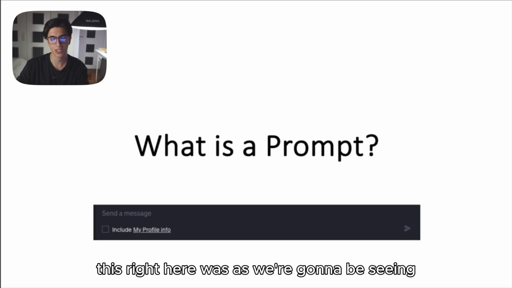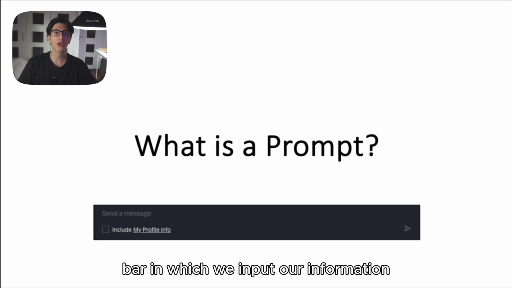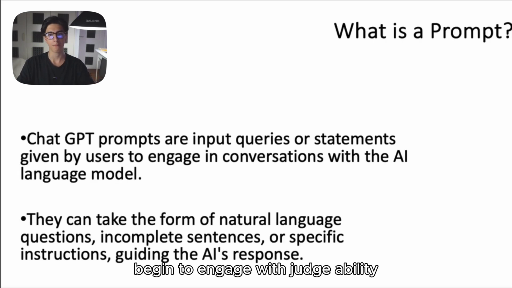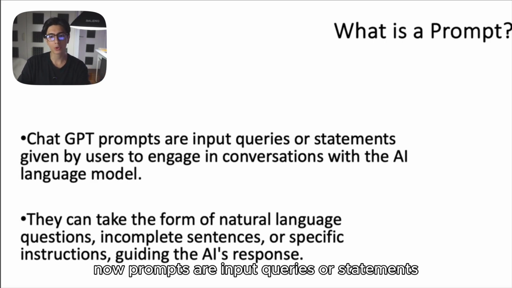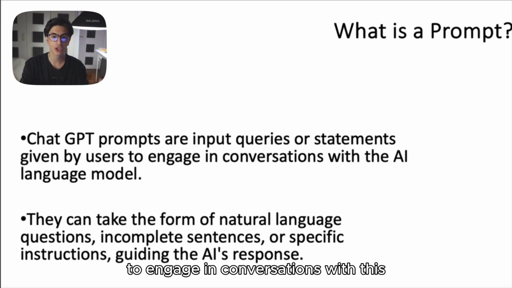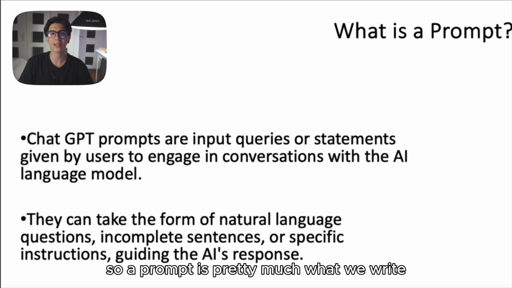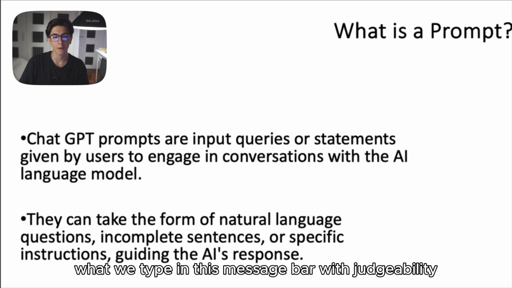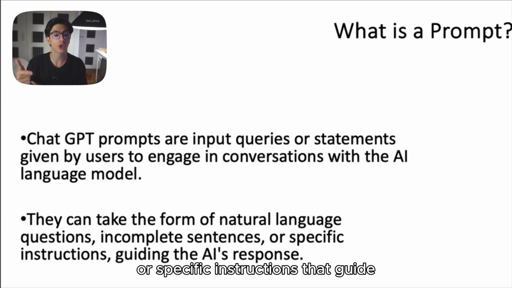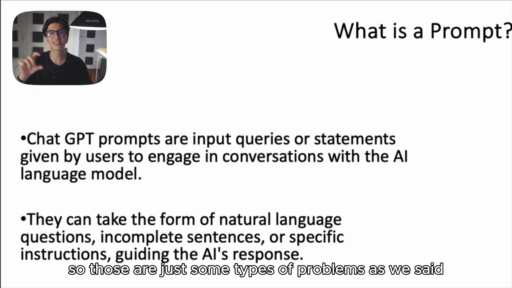This right here, as we're going to be seeing in the next part of this lesson, is the message bar in which we input our prompts to access ChatGPT and to engage with it. Now, prompts are input queries or statements, if you will, given by users, so it's given by us, to engage in conversations with this artificial intelligence language model. So a prompt is pretty much what we type in this message bar. Prompts can take the form of natural language questions, incomplete sentences, or specific instructions that guide the artificial intelligence response. So those are just some types of prompts.